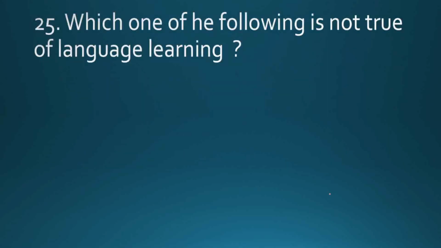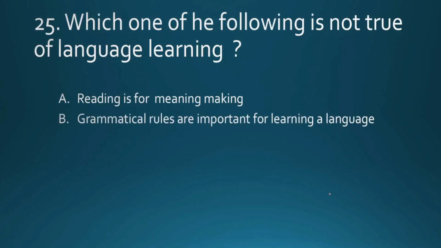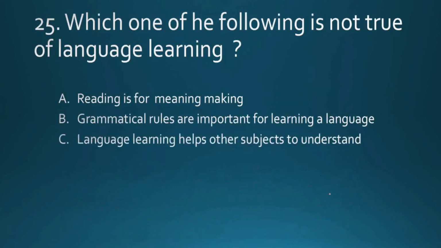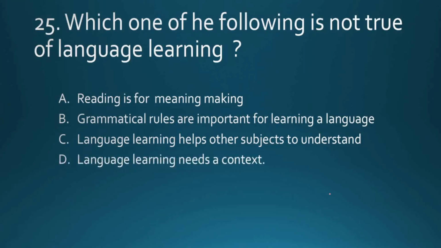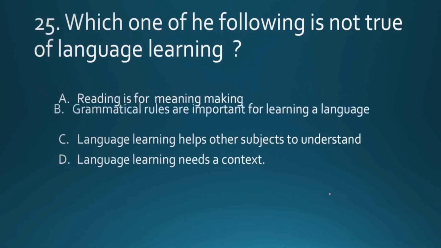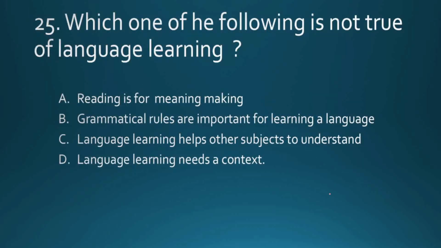Question number 25. Which one of the following is not true of language learning? Reading is for meaning making. Grammatical rules are important for learning a language. Language learning helps other subjects to understand, and language learning needs a context. The right answer is grammatical rules are important for learning a language.